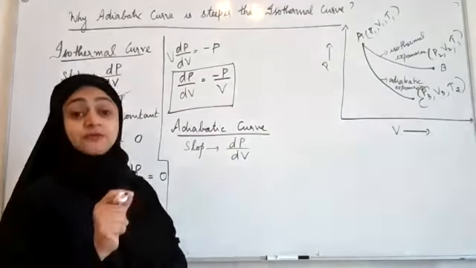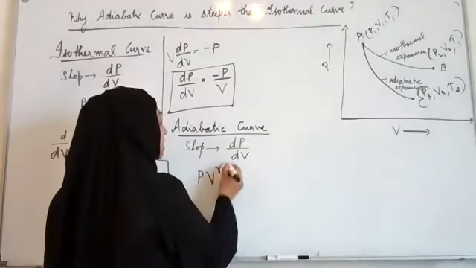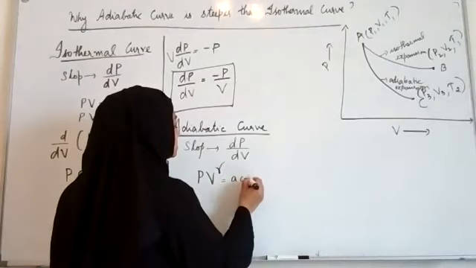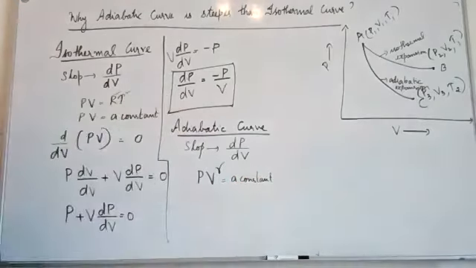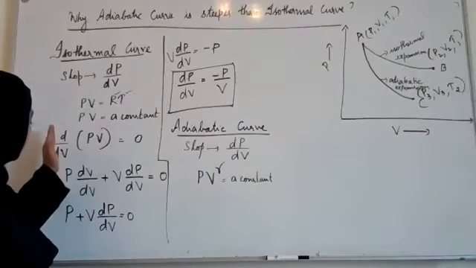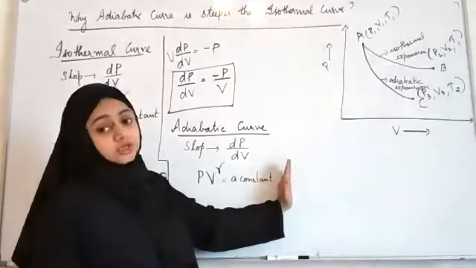It is not PV which is constant, it is PV raised to gamma which is a constant. So PV raised to gamma is a constant, and like we did d by dV, we are going to do d by dV here.